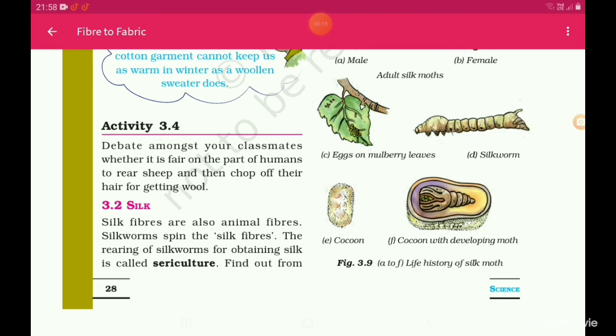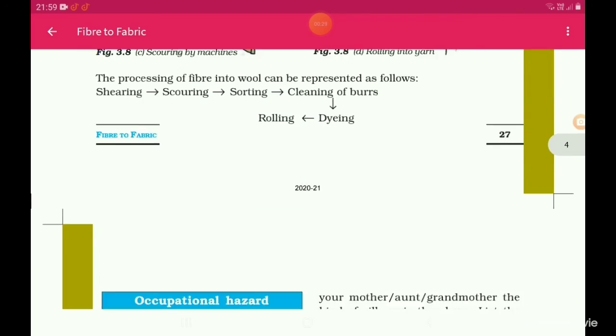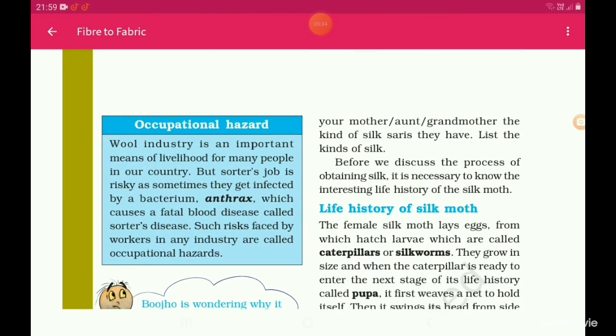Silk. Silk fibers are also animal fibers. Silkworms spin the silk fibers. The rearing of silkworms for obtaining silk is called sericulture. Find out from your mother, aunt, or grandmother the kind of silk sarees they have. List the kind of silk.